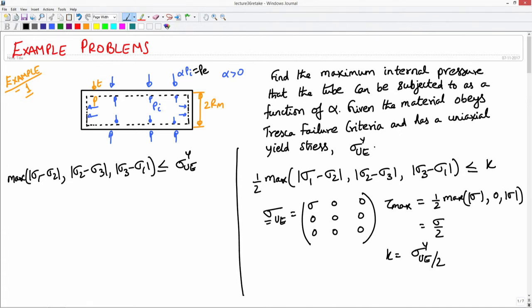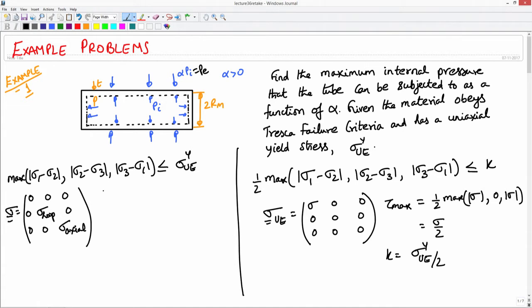In a thin walled pressure vessel, the state of stress can be written by assuming there is no radial stress and there are only hoop and axial stresses: 0 0 0 sigma axial.